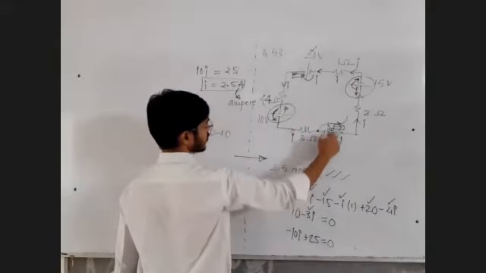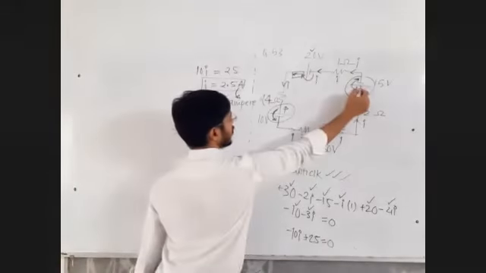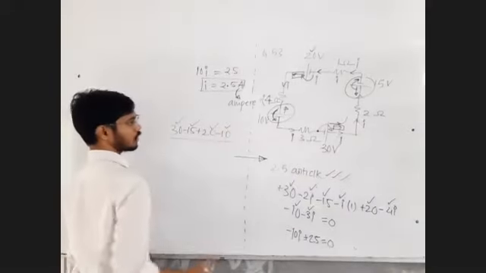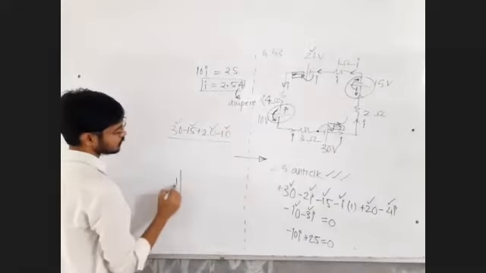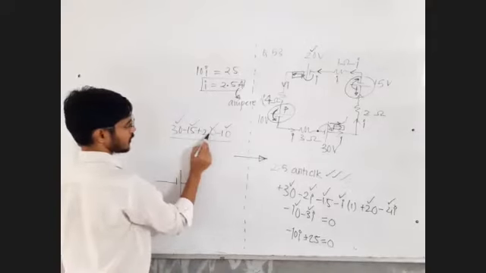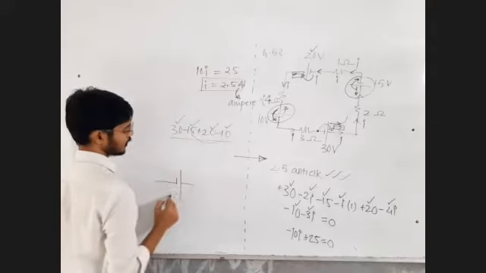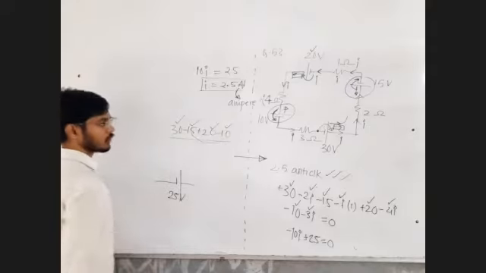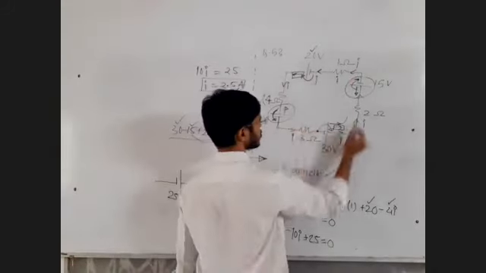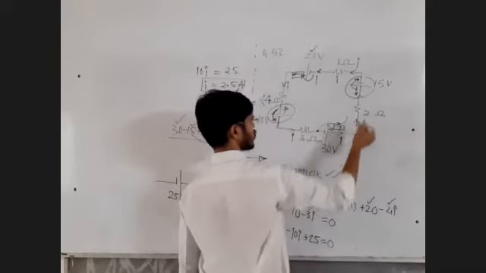All anti-clockwise is 30 plus 20, minus all clockwise, minus 15 minus 10. So this is the effective anti-clockwise battery in the circuit. 30 plus 20 is 50, and 50 minus 25 is 25. This is the 25 volt battery in the circuit. This is a series circuit, because everything is in a single branch. Current is not splitting anywhere.